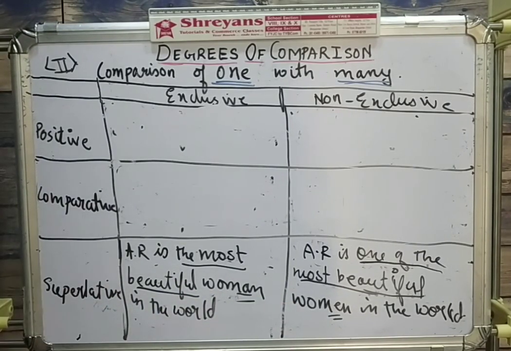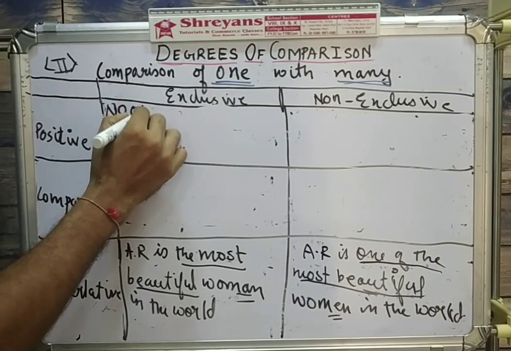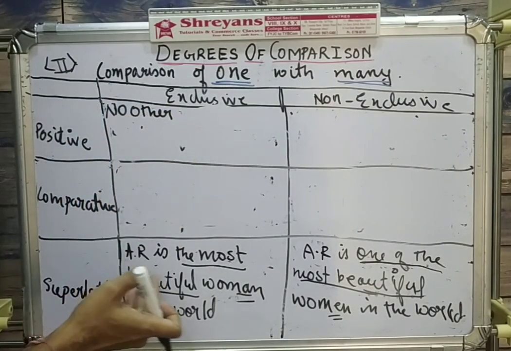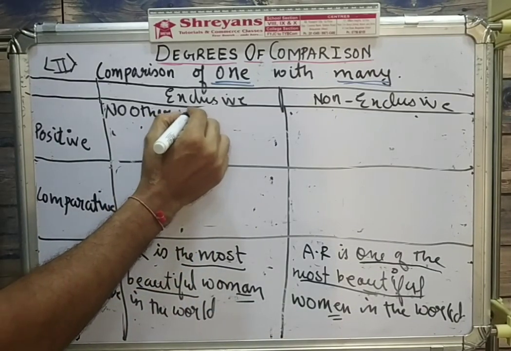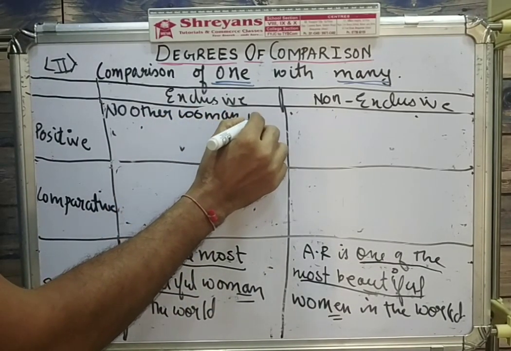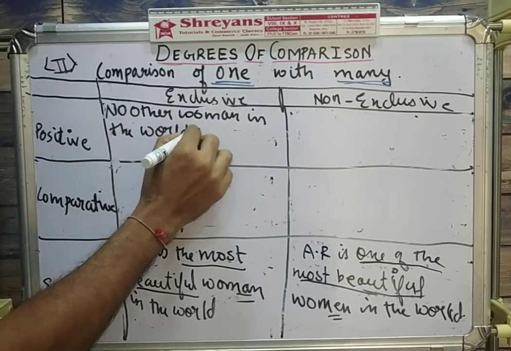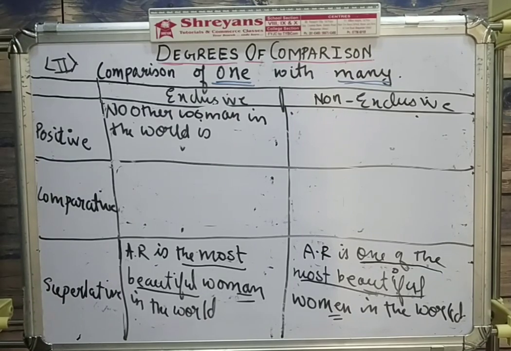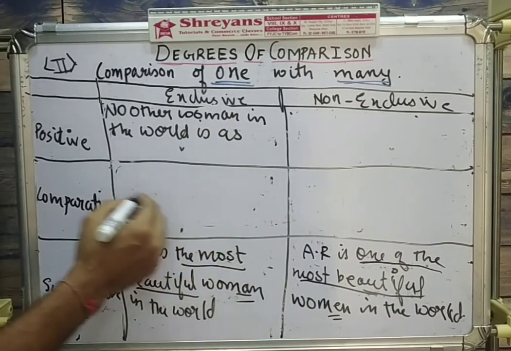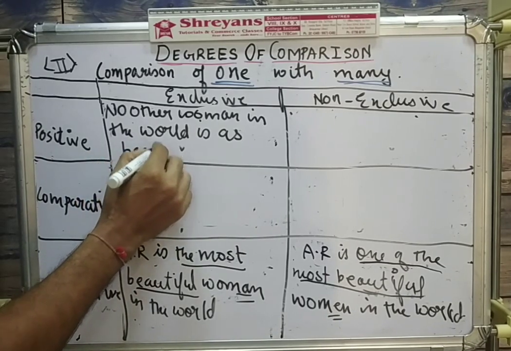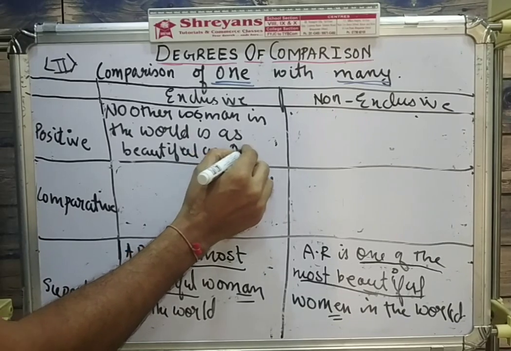Let's start with the positive degree. Quite simple. कहाँ से start करना है exclusive में? No other. No other के बाद क्या लिखना है? जो superlative में डिग्री के बाद वाला पार्ट है. What is that? Woman in the world. So no other woman in the world is. Positive में trademark क्या है? As dash as. So as most beautiful का positive क्या हो जाएगा? Beautiful. So no other woman in the world is as beautiful as Aishwarya Rai.